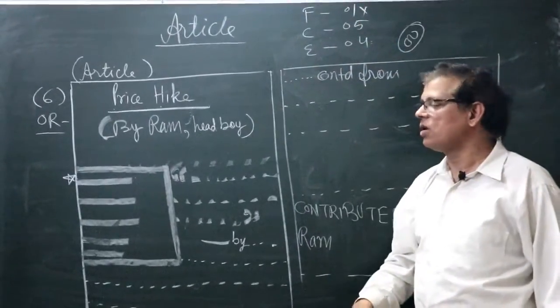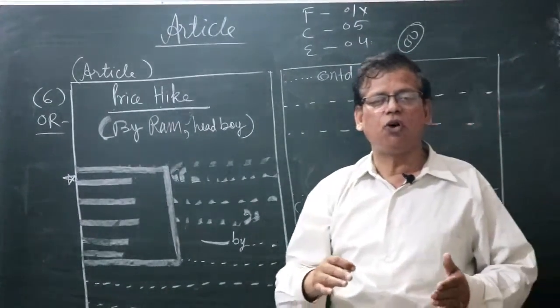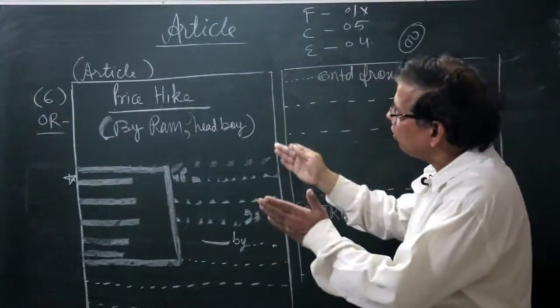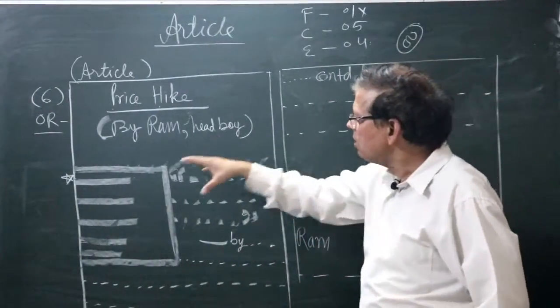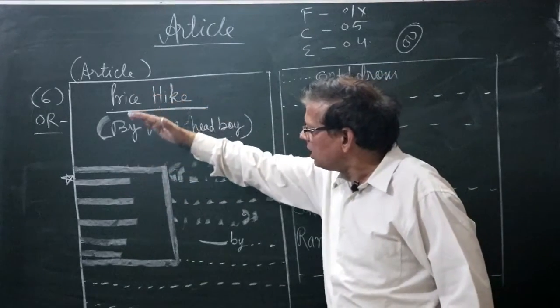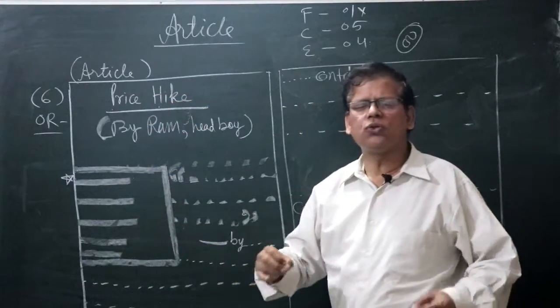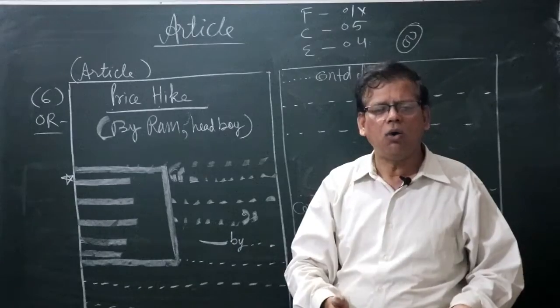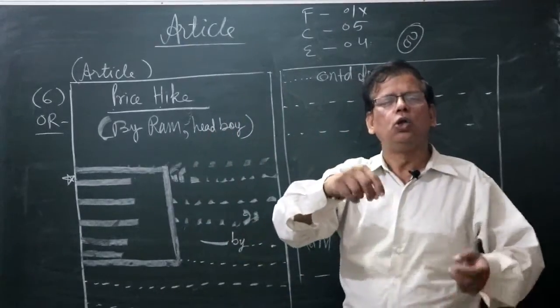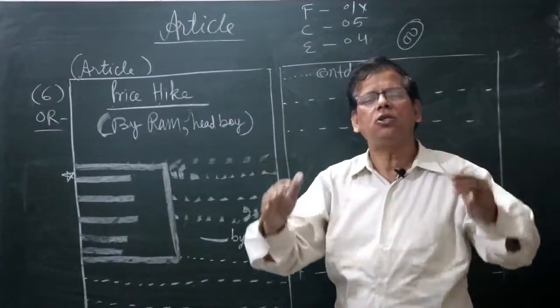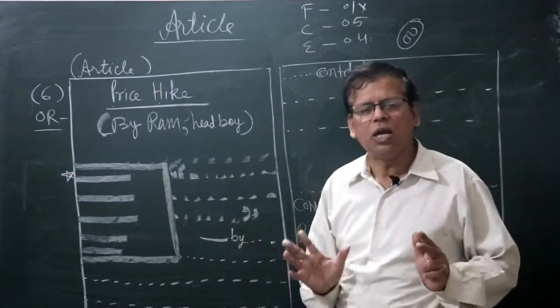Content means whatever information is required, given or not. So in the value points, display your content. You should help the examiner to check your copy in the least possible time. How can you help?